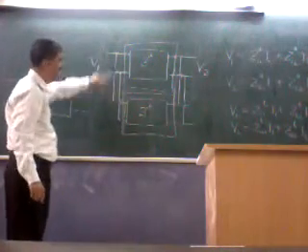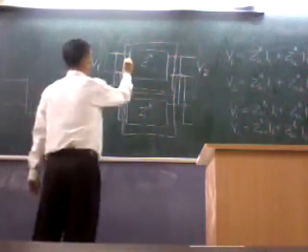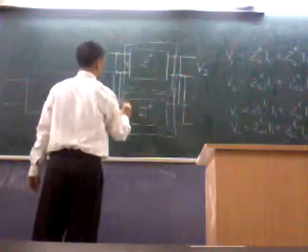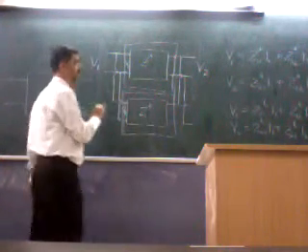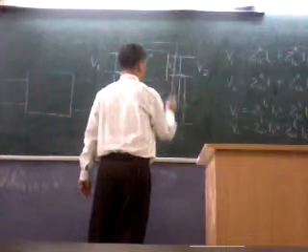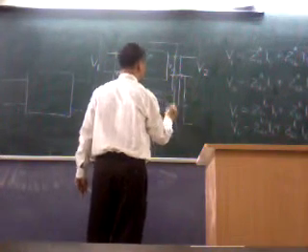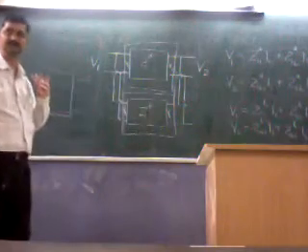As it is a parallel combination, the same V1 would be available here and here, right? And V2 would be here, V2 would be here. Is it clear? It's all right now?